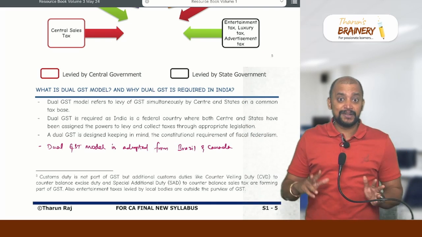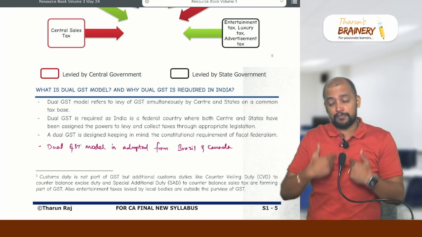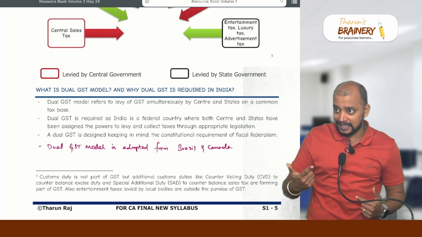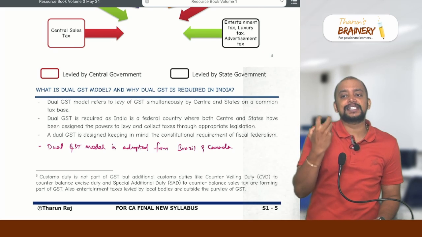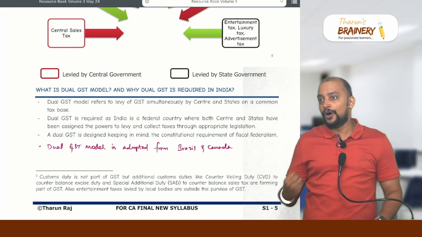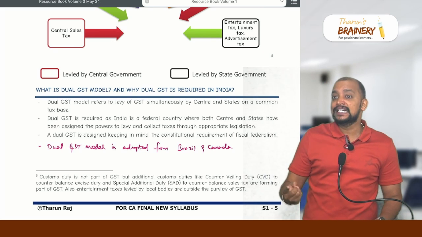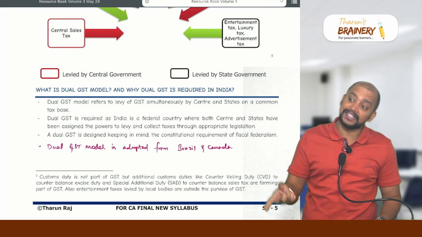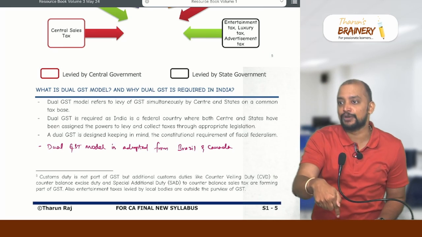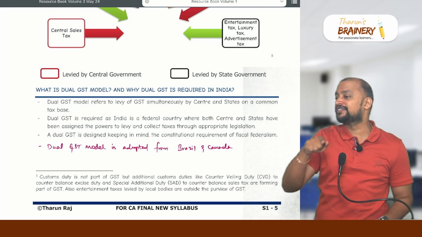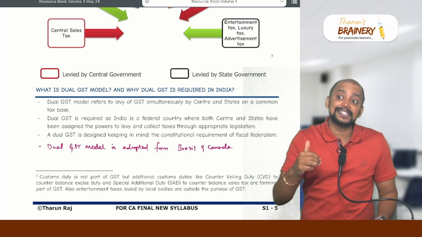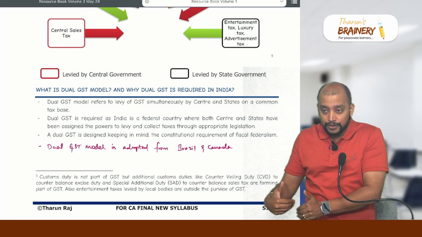That's okay. But in case of interstate, I am paying IGST. That IGST I pay to the central government, but will the central government keep the full 18%? No. They will be sharing 50% with the state because of the dual GST model. Because of the dual GST model, they cannot keep it fully. They have to share 50% with the state. With which state will they share? Tamil Nadu or Kerala?